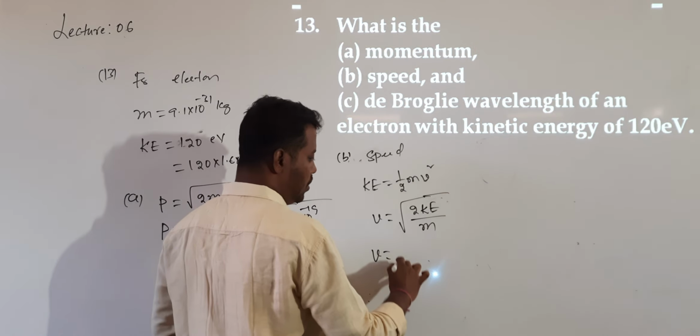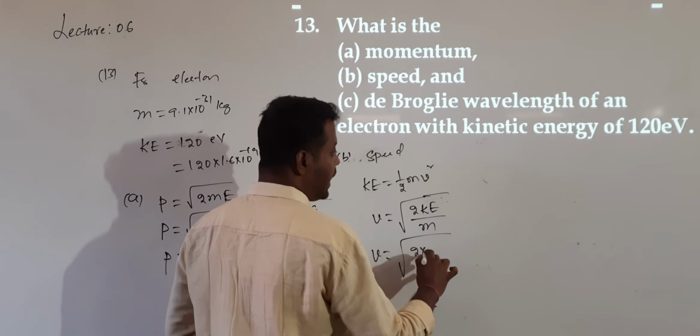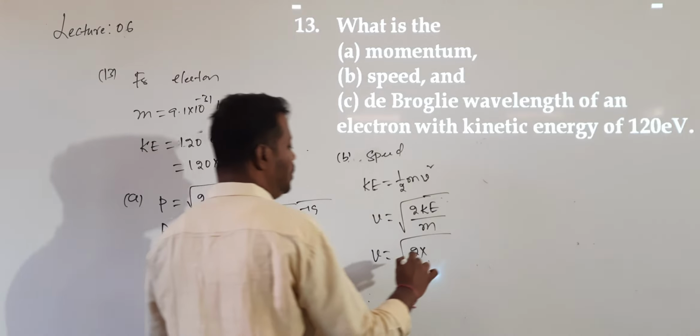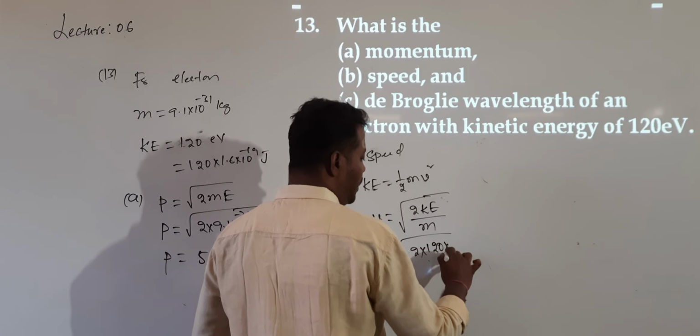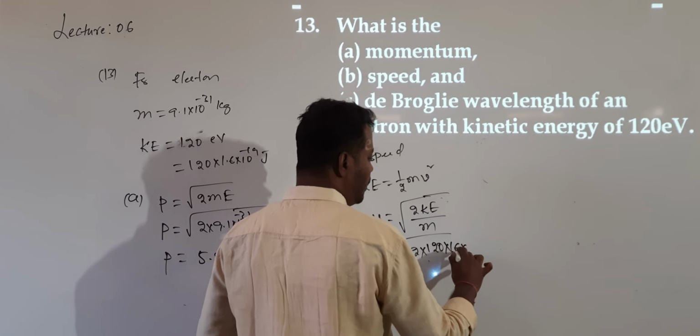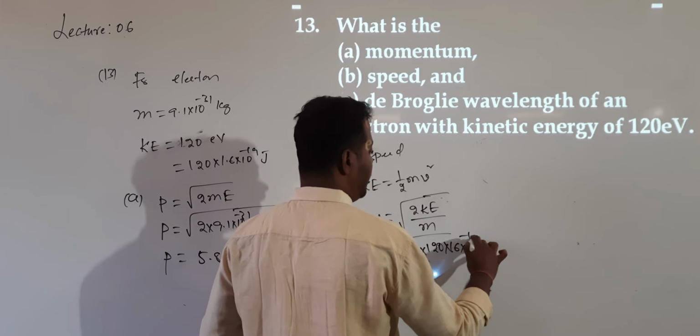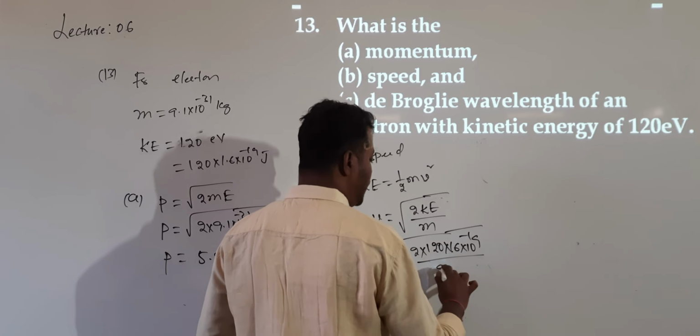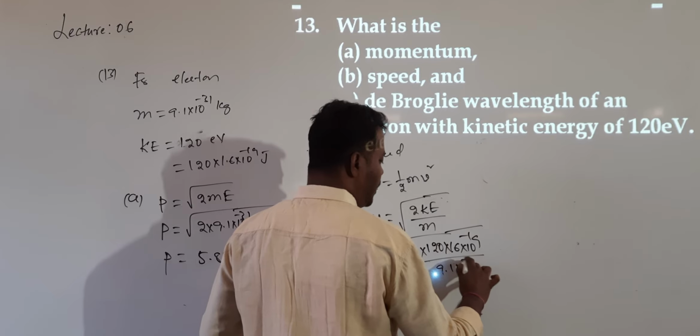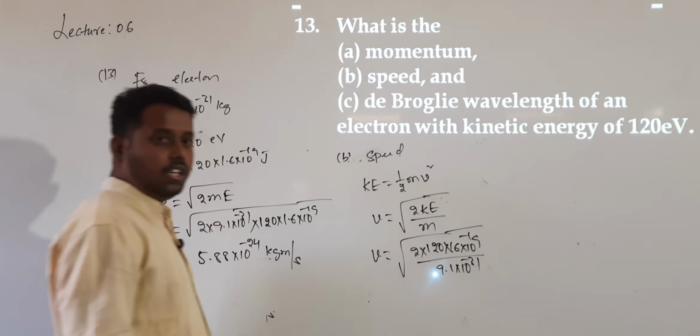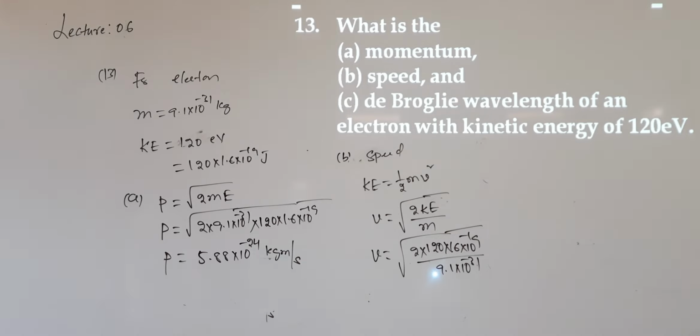So v value is root over 2 into kinetic energy value: 120 into 1.6 into 10 power of minus 19, divided by the mass value 9.1 into 10 power of minus 31. You substitute this, then do the final simplification.